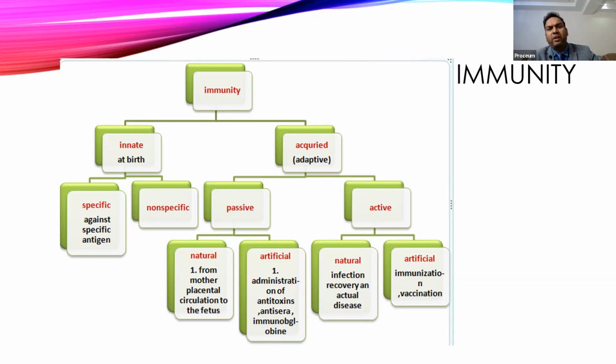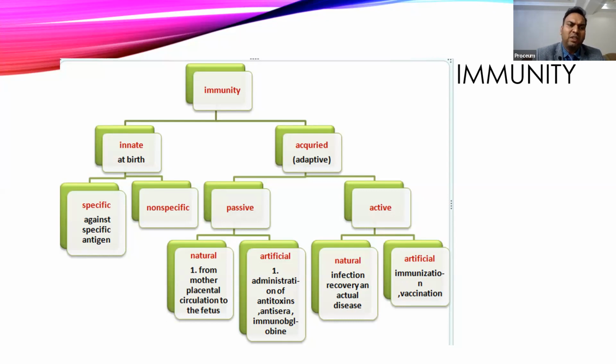The second type of acquired immunity is the passive type, where our immune system is not getting stimulated or sensitized, but ready-made antibodies are provided to our body. In this, the antibodies will remove the infection whenever it occurs, but it will not produce a long-term effect. So memory will not be developed, and if a subsequent infection occurs, then again we have to provide passive immunity from outside. Our body does not become active in these conditions, and it will not actually produce the antibodies.